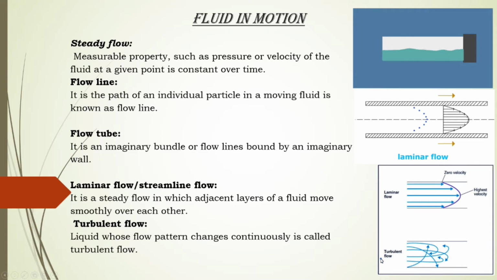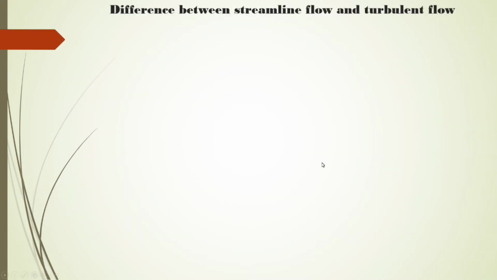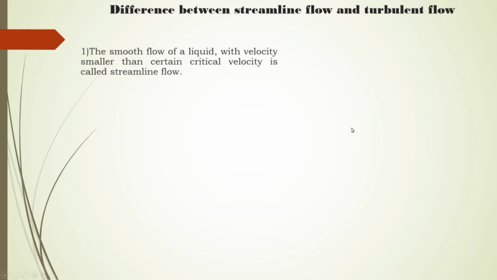Now the next is the difference between streamline flow and turbulent flow. We know that streamline flow is a smooth flow of a liquid with a velocity smaller than a certain critical velocity. This concept is new to us, that is critical velocity. It is a limiting speed below which the liquid flows in a streamline manner, and above which it is turbulent. So a velocity smaller than this critical velocity is known as streamline flow.